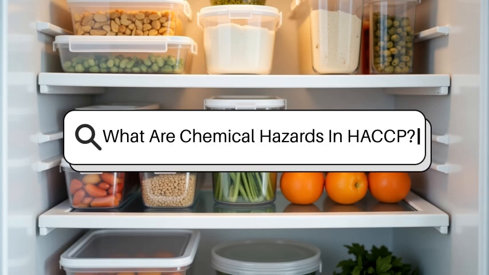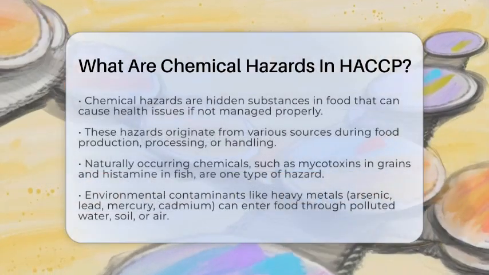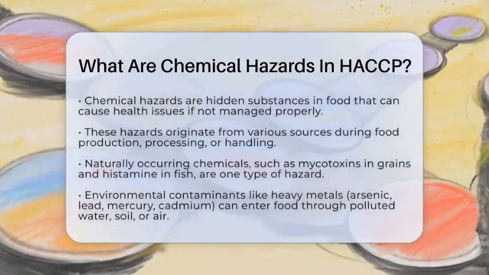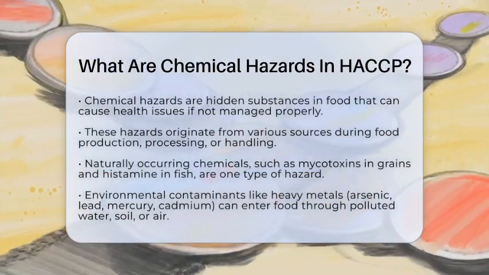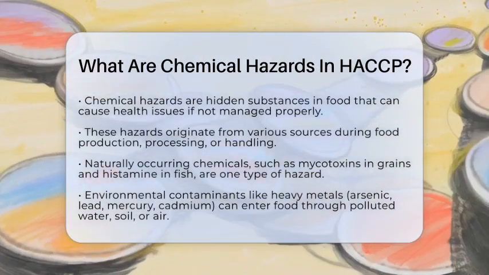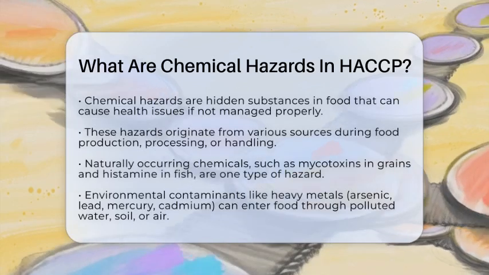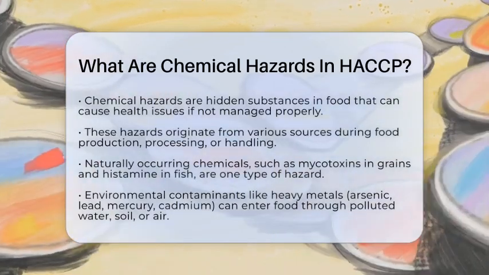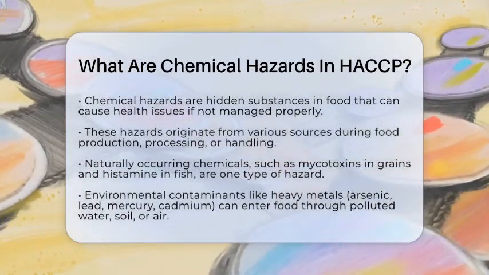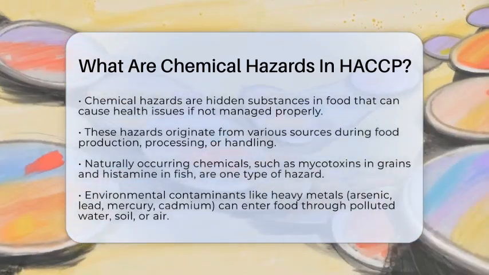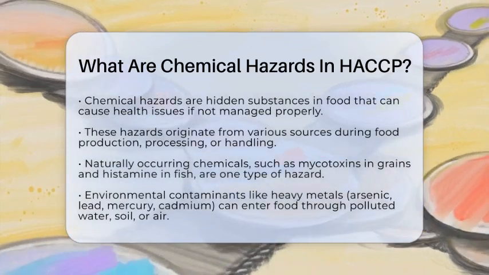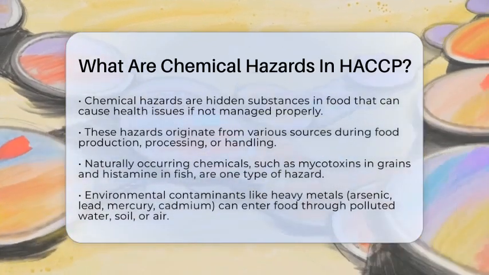What are chemical hazards in HACCP? Imagine biting into your favorite meal and worrying about tiny chemicals lurking in your food. That's what chemical hazards are all about, hidden substances that can make food unsafe. Chemical hazards in HACCP, which stands for Hazard Analysis Critical Control Point, are substances that can contaminate food and cause health problems if not managed properly.